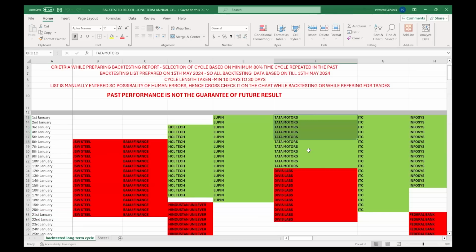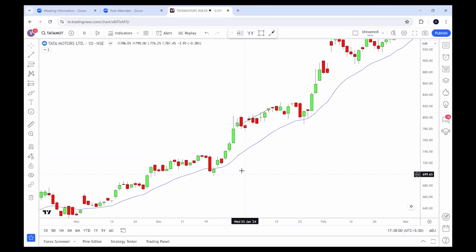Okay, next we'll take the example of Tata Motors. Tata Motors will take 1st January to 11th January. It was bullish in the last 10 years. Let's go to Tata Motors and see whether it really stayed bullish. Okay, this is 1st January to 11th January. So here is the 1st January.